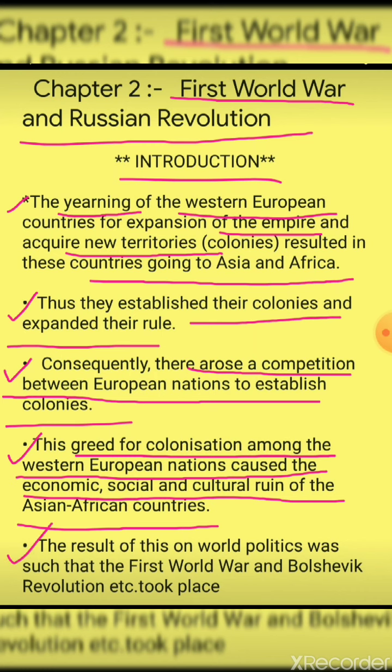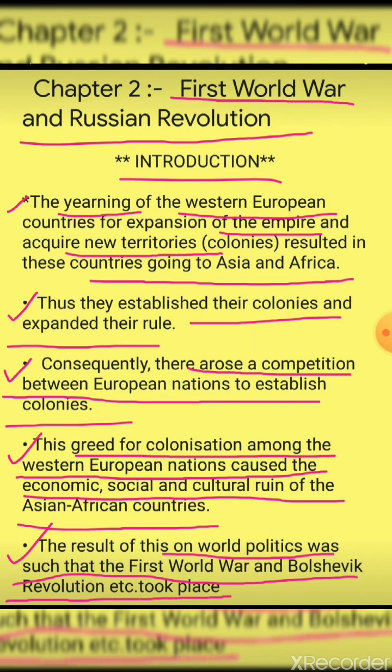Next, the result of this on world politics was such that the First World War and the Bolshevik Revolution, etc., took place. Because of the Western countries' desire of expanding and acquiring new territories, that resulted in the First World War.